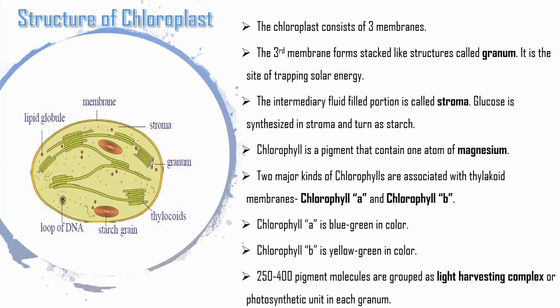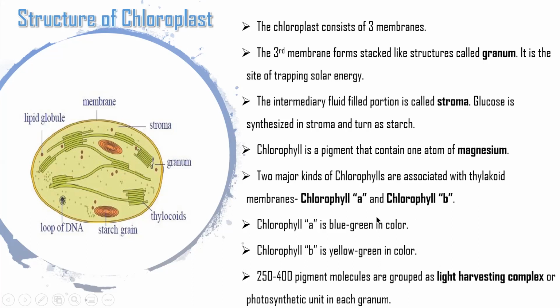Around 250 to 400 pigment molecules are grouped as a light harvesting complex, or photosynthetic unit, in each granum. So what is an LHC, a light harvesting complex? As I told earlier, different types of color pigments are present in the chloroplast.